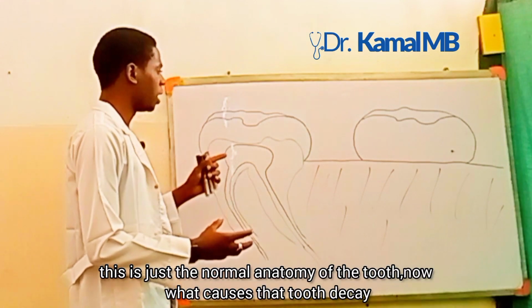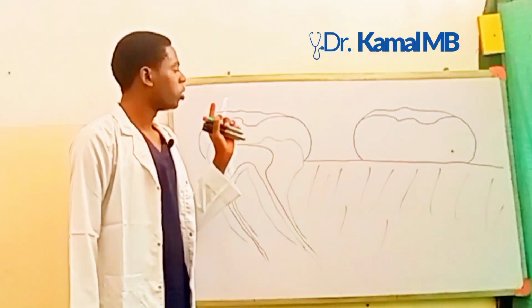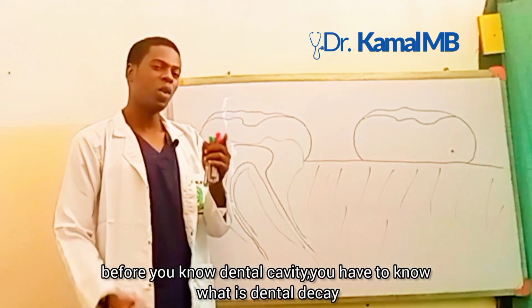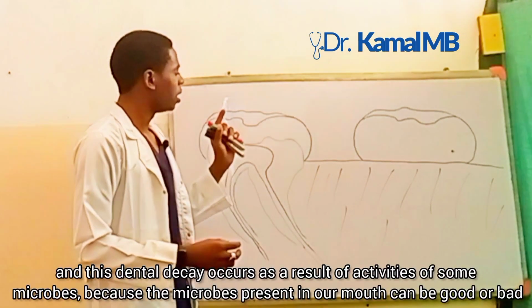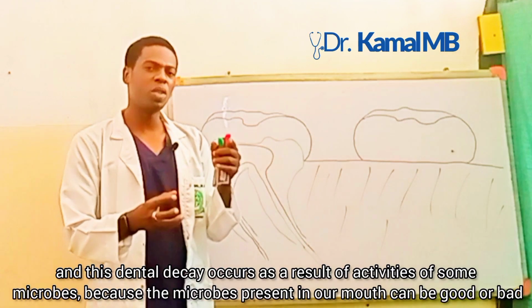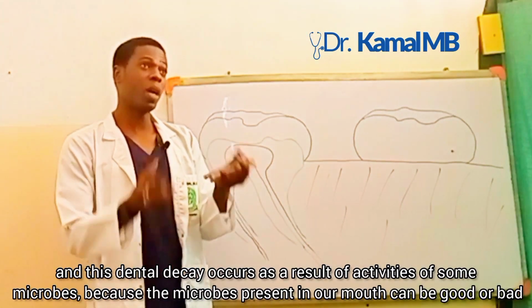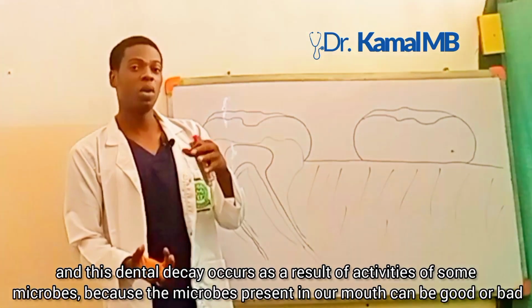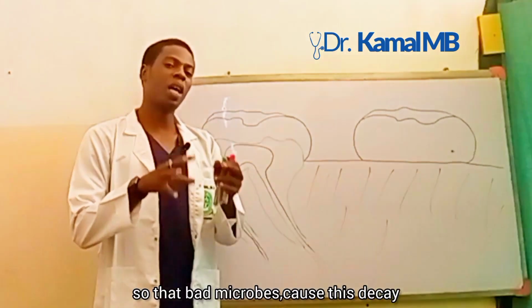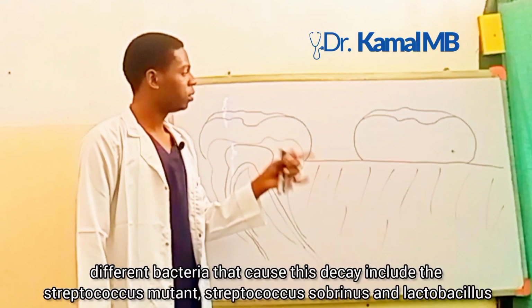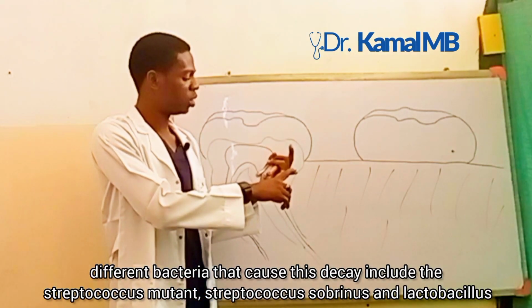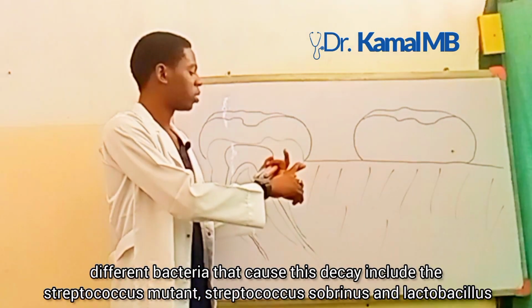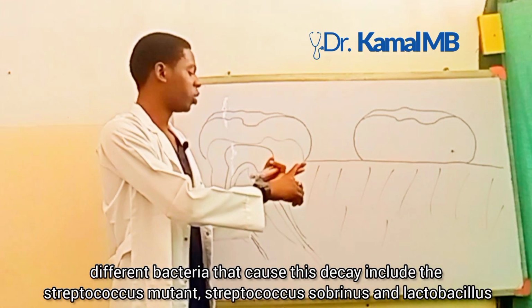Now, what causes dental cavity? Before you know dental cavity, you have to know what dental decay is. This dental decay occurs as a result of the activities of some microbes, because the microbes present in our mouth can be good or bad. The bad microbes cause this decay. The different bacteria that cause this decay include Streptococcus mutans, Streptococcus sobrinus, and Lactobacillus.